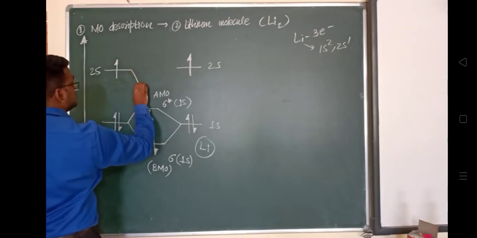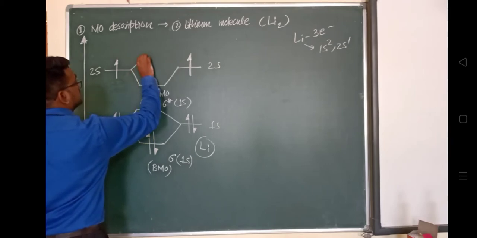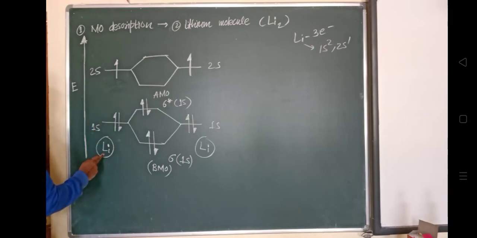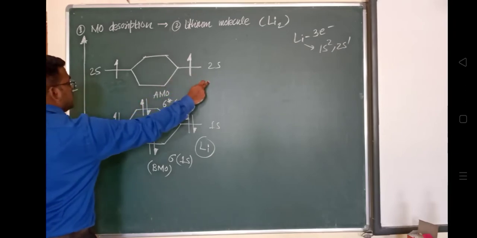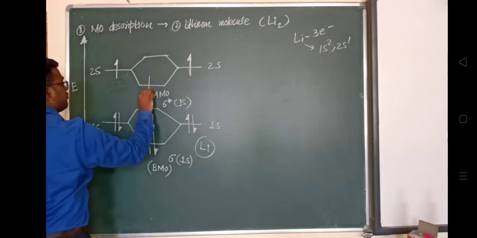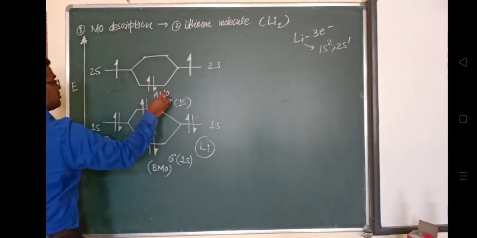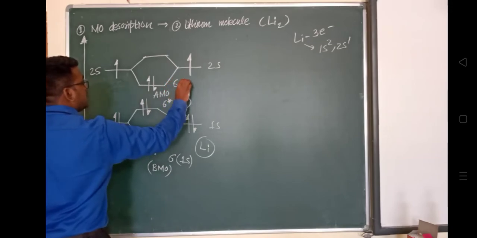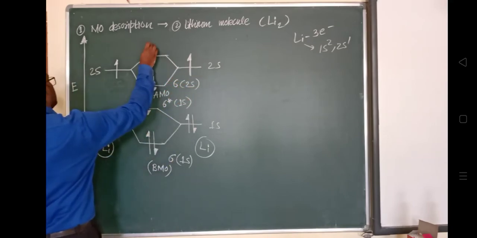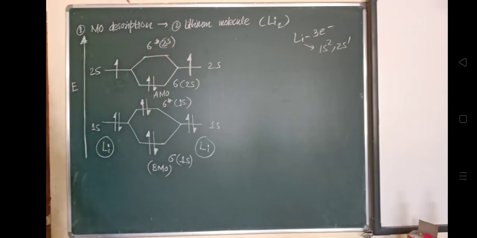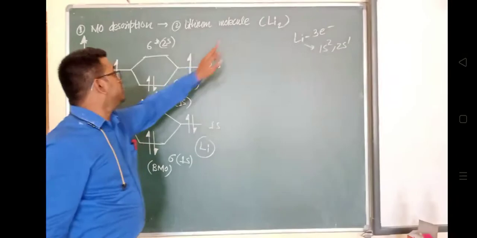So now we will represent it like this. One electron of the 2s orbital of a lithium atom gets combined with the other lithium atom, and it will form the bonding molecular orbital in the 2s orbital, which will be represented as sigma 2s. The antibonding one will remain vacant, sigma star 2s. So this is the representation of the molecular description of the lithium molecule.